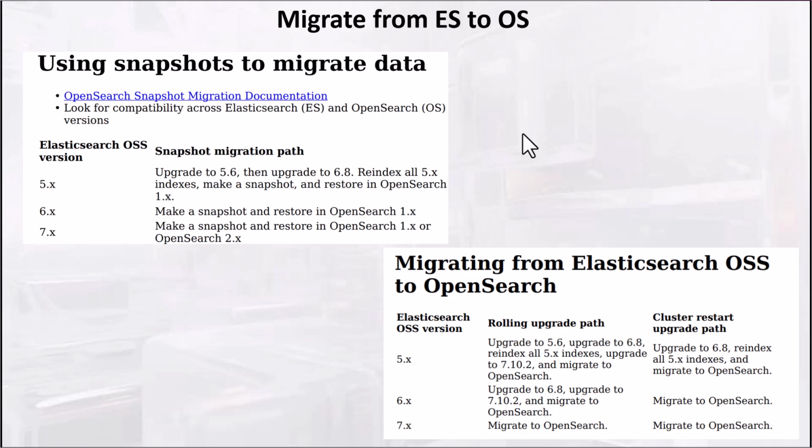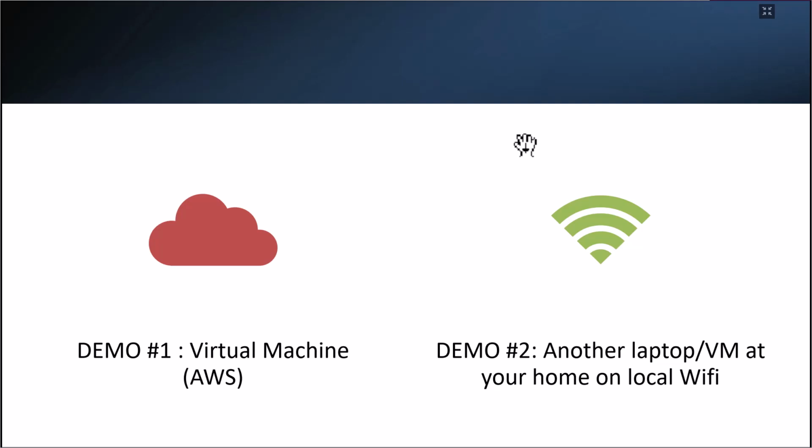This chapter we're talking about installation and configuration, and in our previous lecture we left off at this slide, which is migrate from ES to OS. In this, let's move on to the next demo. The first demo is installing OpenSearch on a virtual machine. We'll be using AWS Cloud for the same.